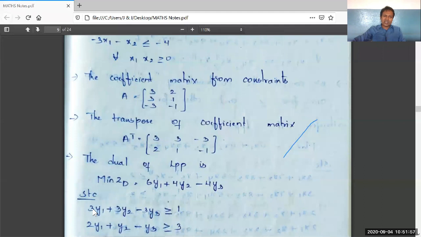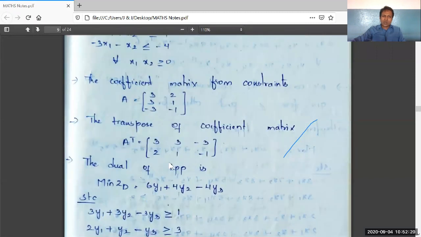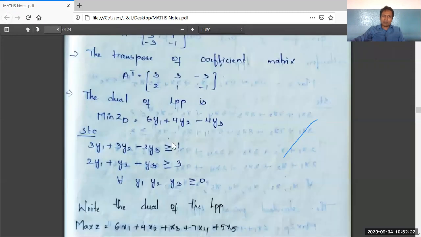The first constraint is 3y1 plus 3y2 minus 3y3 greater than or equal to 1. As we have written min ZD, the inequality should be of greater than or equal to type. This one is taken from the Cj values of max ZP of the primal LPP, 1, 3. The same values 1, 3 are taken in the place of bi values in the dual LPP.